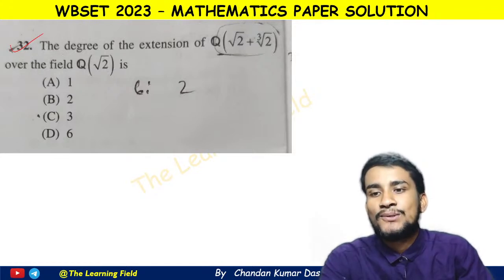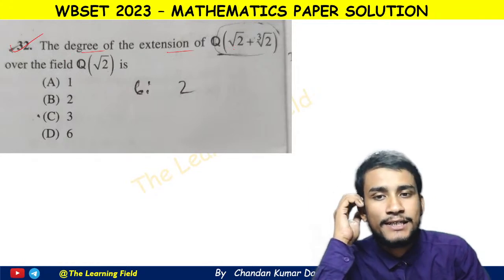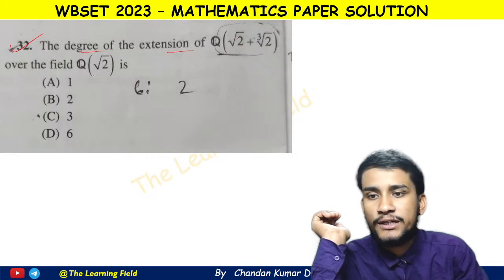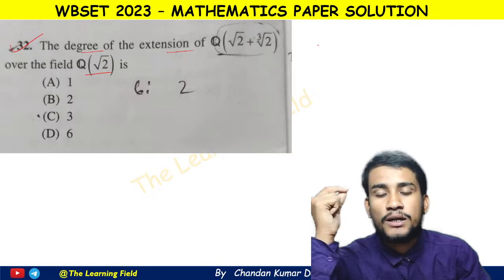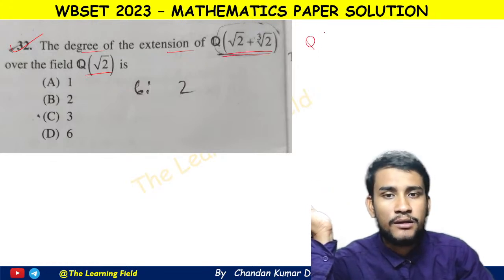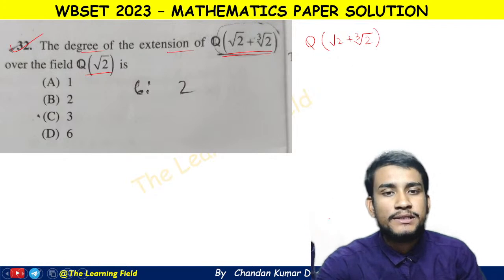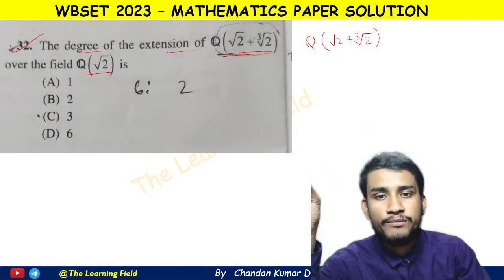Okay, so the degree of the extension Q(root 2 plus cube root of 2) over the field Q(root 2). So first we see here what is the degree of this field only. Okay, so Q over what, root 2 plus cube root of 2. Okay, so degree means what? Degree means here the degree of the irreducible polynomial satisfied by this.